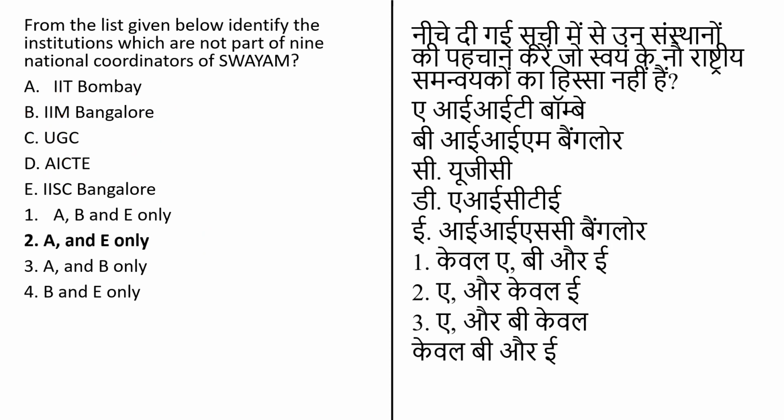The correct answer for this question will be option number 2, that is B and E, as IIM Bangalore, UGC and AICTE are a part of the 9 national coordinators of SWAYAM. In this question they ask you to identify which is not part of SWAYAM. So IIT Bombay and IISc Bangalore are not part of the 9 national coordinators of SWAYAM. So B, or the second option, will be the correct answer.